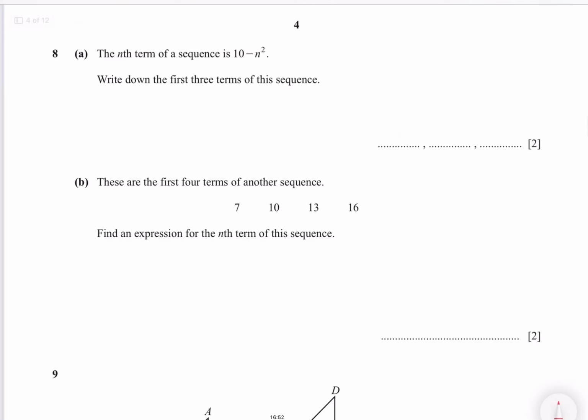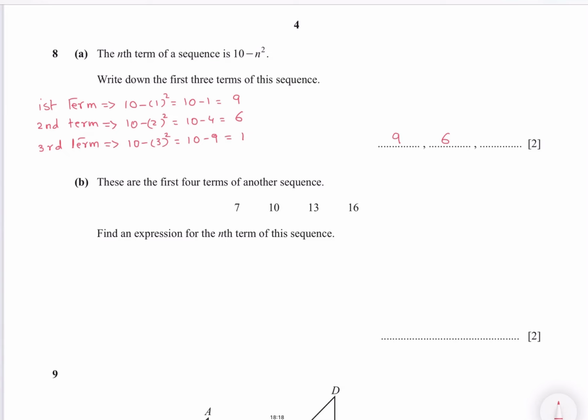Question number 8. The nth term of this sequence is 10 minus n squared. Write down the first 3 terms of this sequence. So put 1 in n, then 2 in n, and then 3 in n to get the first 3 terms. So your answer is 9, 6, 1.